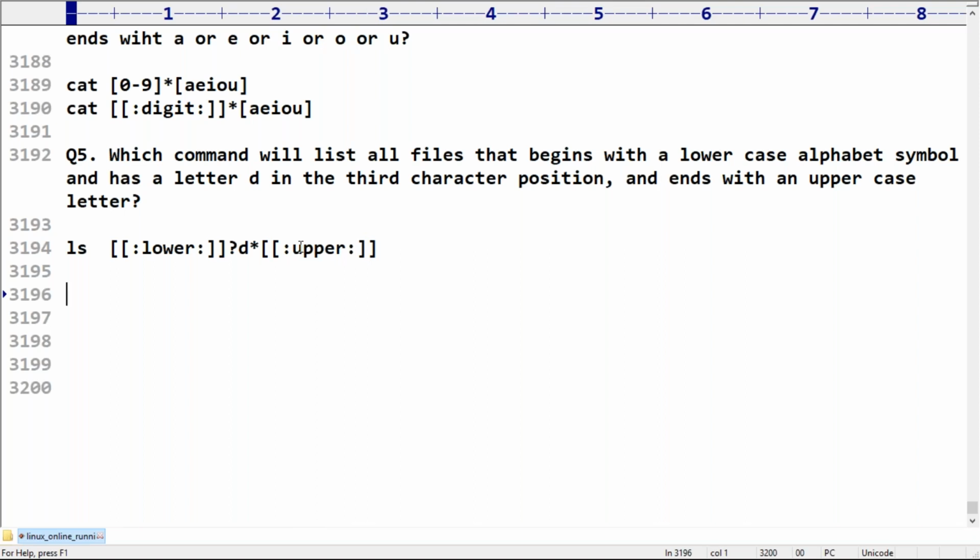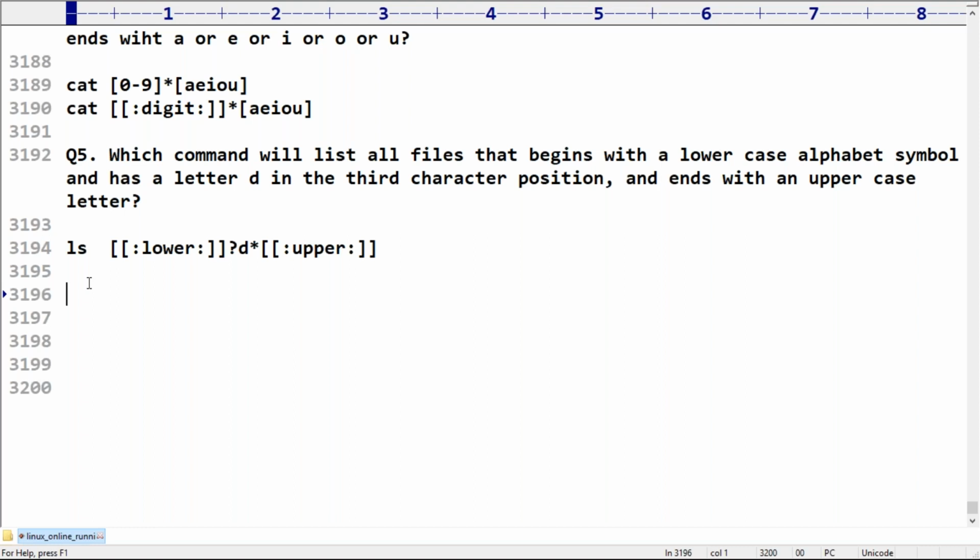Are you feeling comfortable? So the first character should be a lowercase alphabet symbol. Second character, question mark, anything. Third character should be D only. Then you can take any number of characters, but the compulsory last character should be uppercase. This is the regular expression to represent such types of strings.